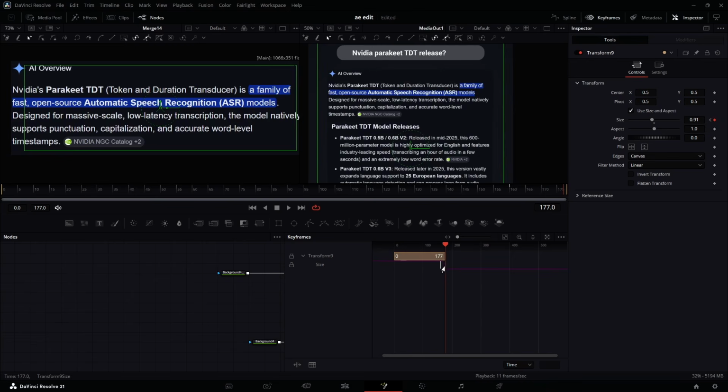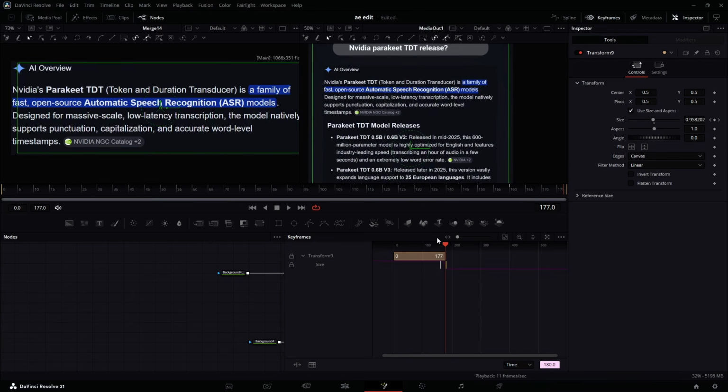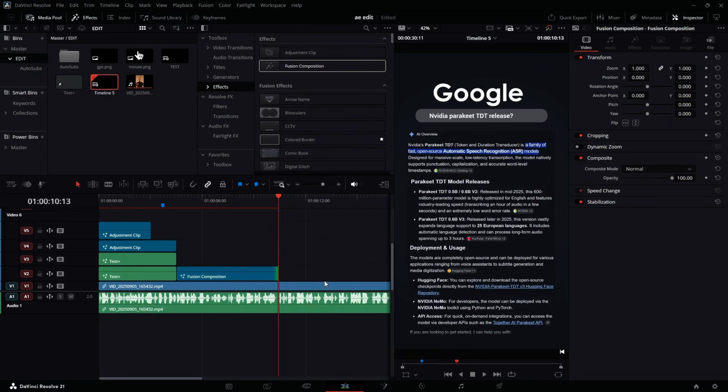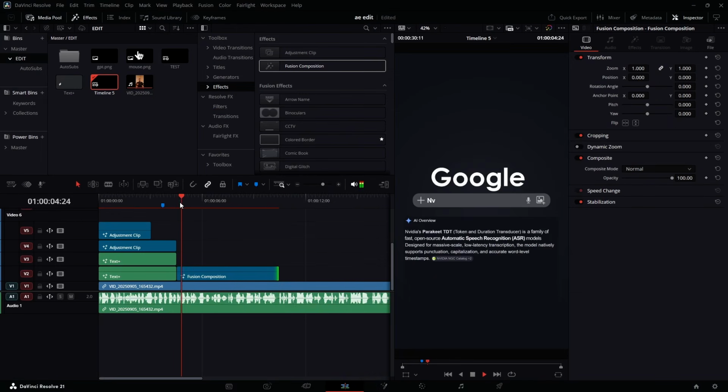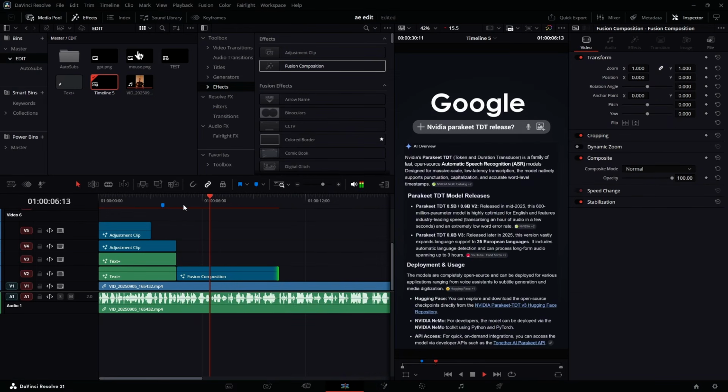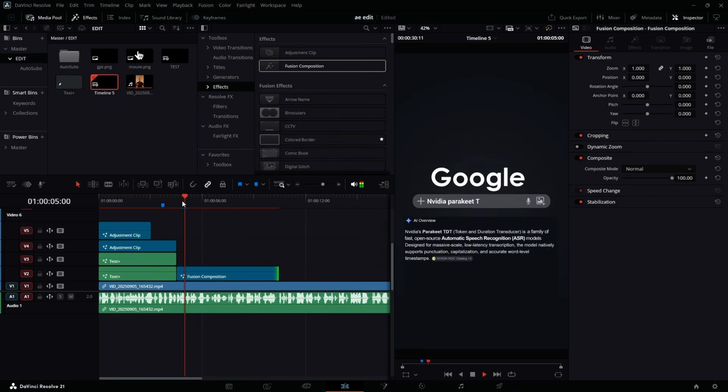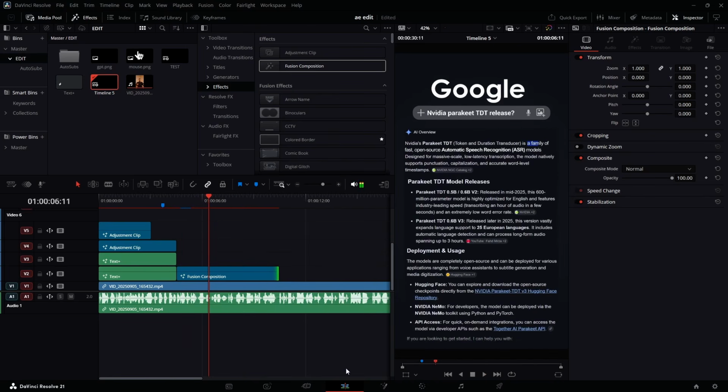I always like that before it ends. Good. Let it cut while there is still movement. I'm going to go back to the edit page. Good. So now let's go back here.